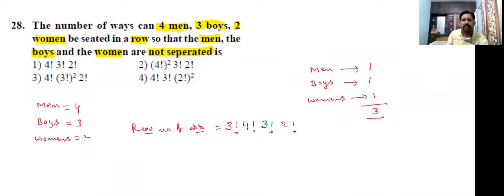This is the answer. So finally, 3 factorial is repeated twice: 4 factorial into 3 factorial whole square into 2 factorial. This is the required number of arrangements. See the options, the third option is correct.